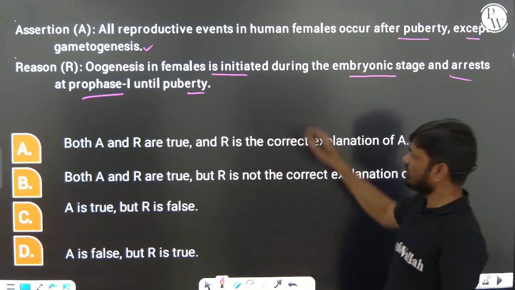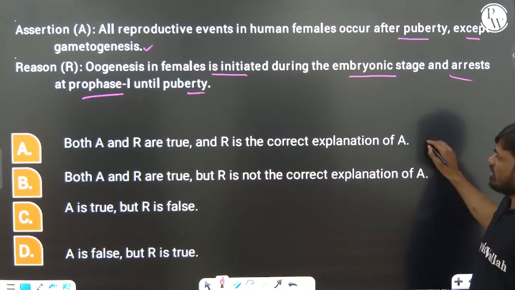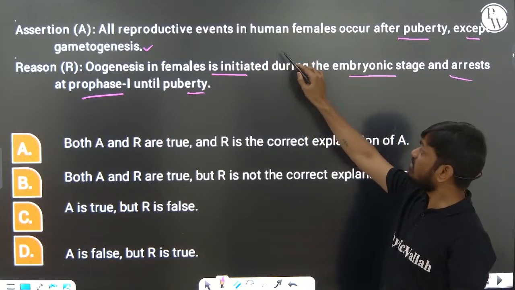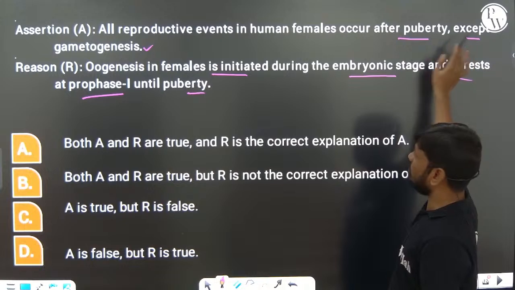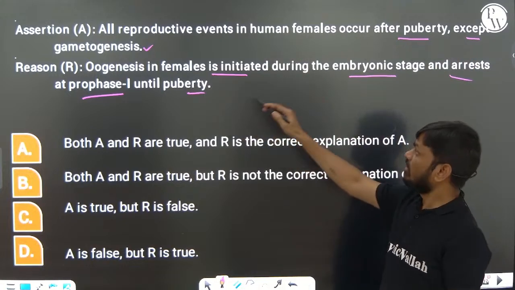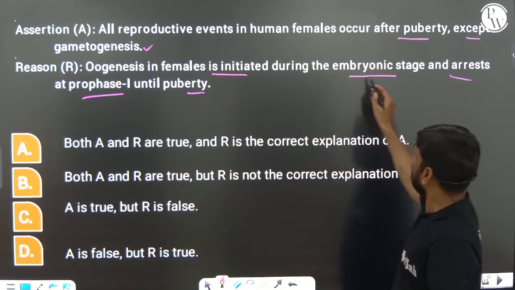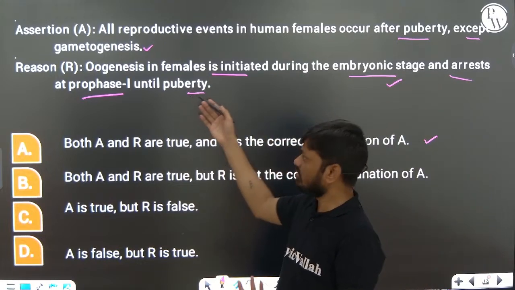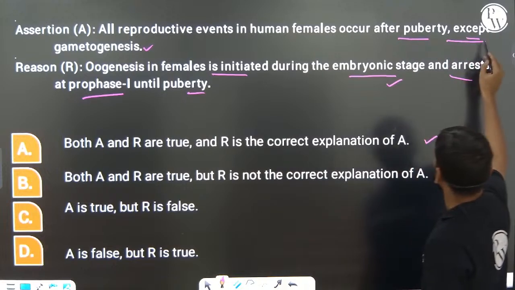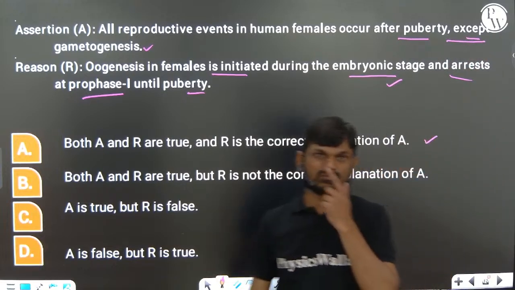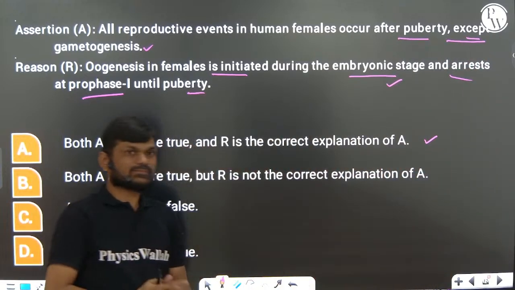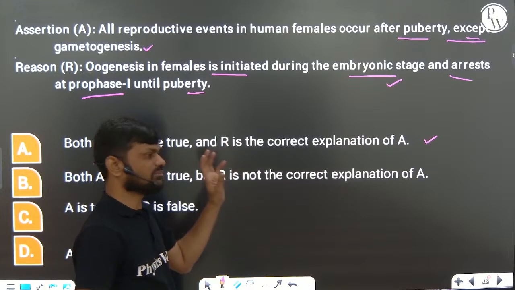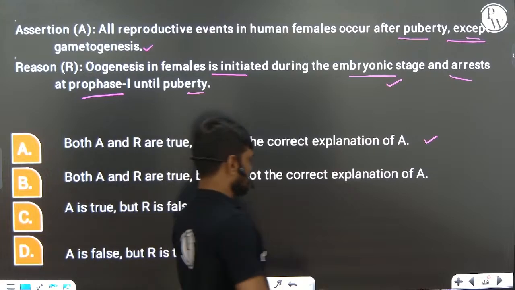Both are right, and R is the correct explanation of A. That is the correct reason for this one, gametogenesis. Okay. So these kinds of questions they may ask you from that introduction part of human reproduction.